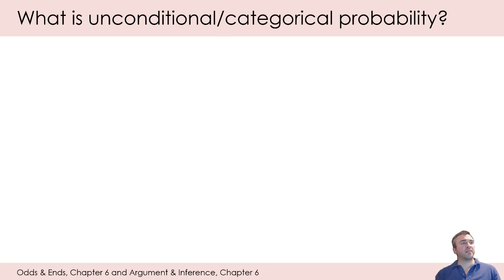So what is unconditional, or what's sometimes called categorical, probability? Well, that's sort of the opposite of conditional probability. So we just talked about conditional probability claims. Let's look at some unconditional, or equivalently categorical, probability claims.